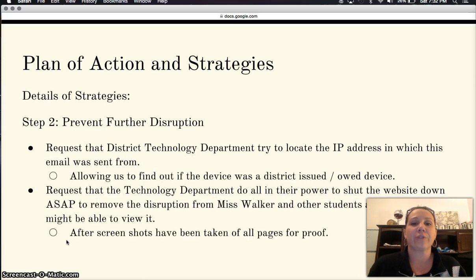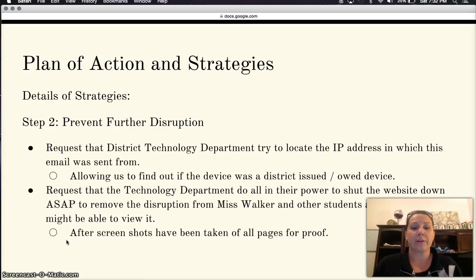To prevent further disruption, step two, I will request that the district technology department try to locate an IP address for which this email was sent. This will allow us to find out if the device was district issued or owned.